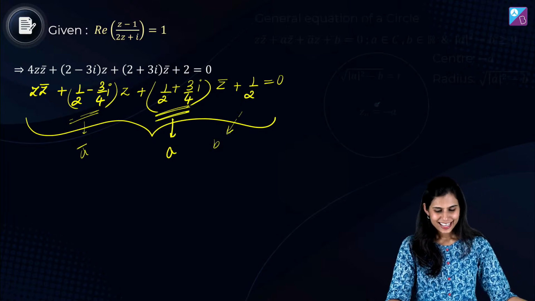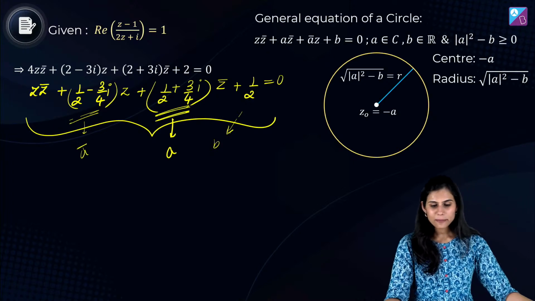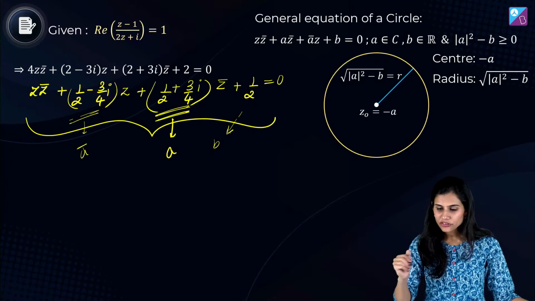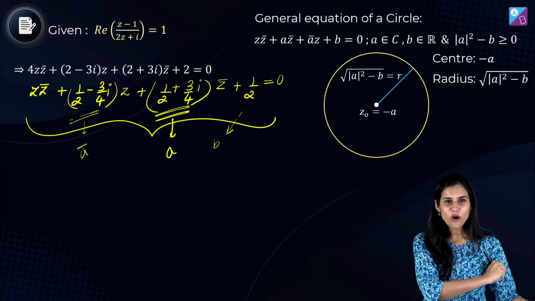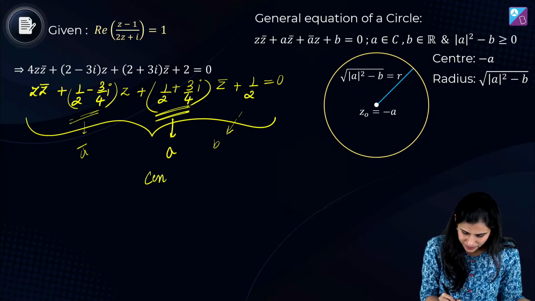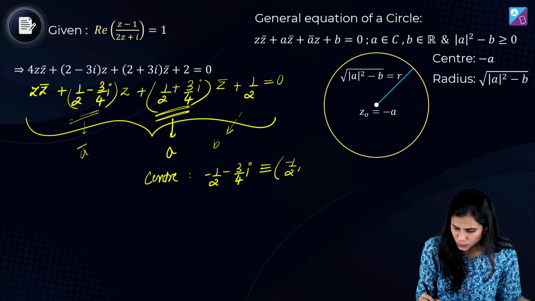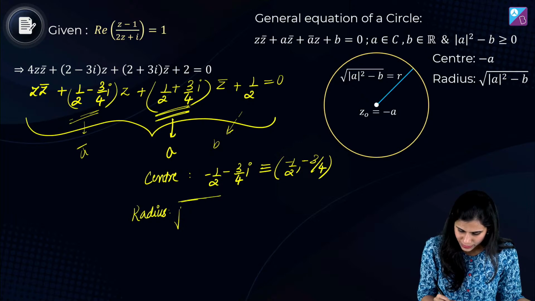All right. This equation is perfectly matching with zz bar plus az bar plus a bar z plus b equals 0, whose center is minus a and radius is root over mod a square minus b. Correct? Suyash is on point with the center and the radius as well. So the center comes out to be minus a, that is minus 1 by 2 minus 3 by 4 iota, which is equivalent to the point minus 1 by 2 comma minus 3 by 4, and the radius will come out to be under root of mod a square